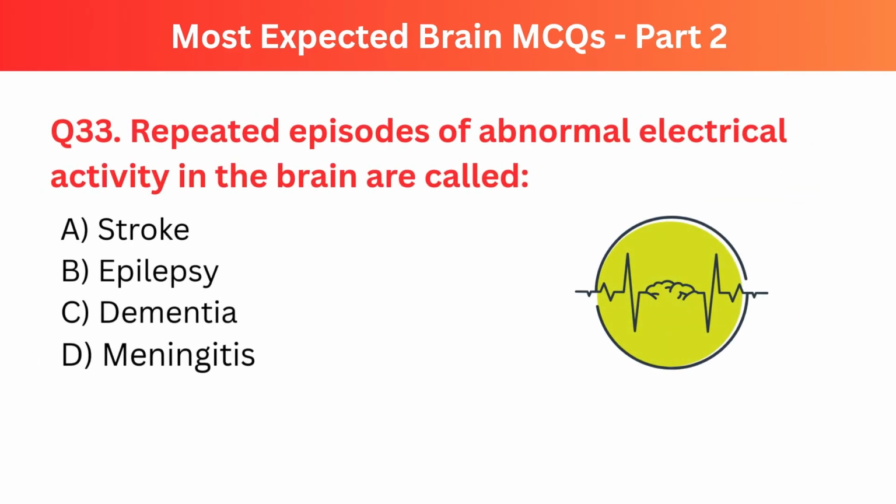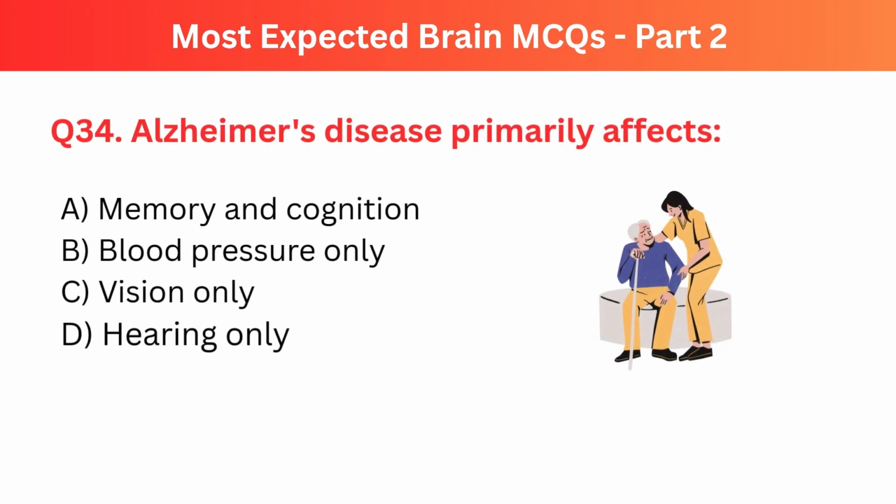Question number 33. Repeated episodes of abnormal electric activity in the brain are called. The right option is B. Epilepsy. Question number 34. Alzheimer's disease primarily affects. The right option is A. Memory and cognition.